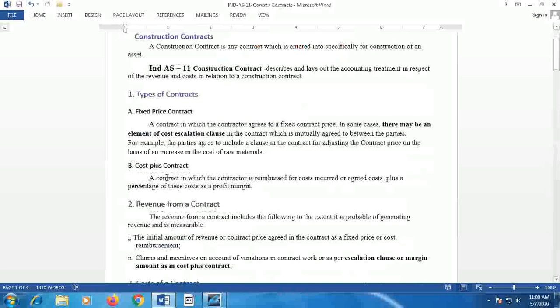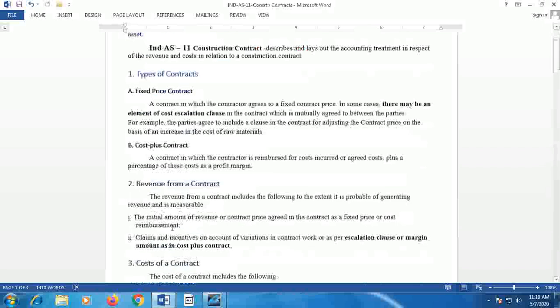In case of cost plus contract, the contractor and contractee agree for reimbursement of costs to the contractor, and there will be a profit margin that may be given by the contractee to the contractor based on the cost incurred in respect of the contract. These things you have learned at your BCom levels.